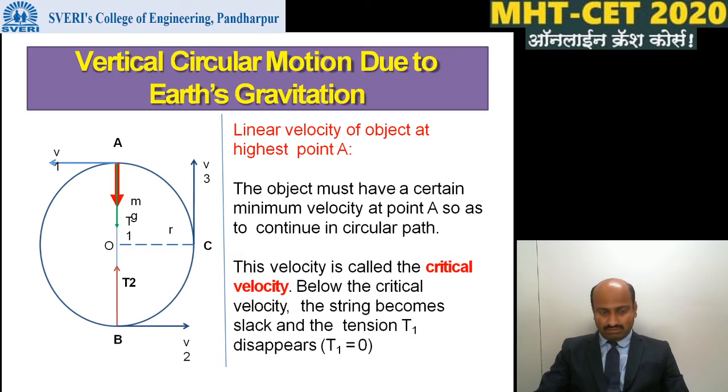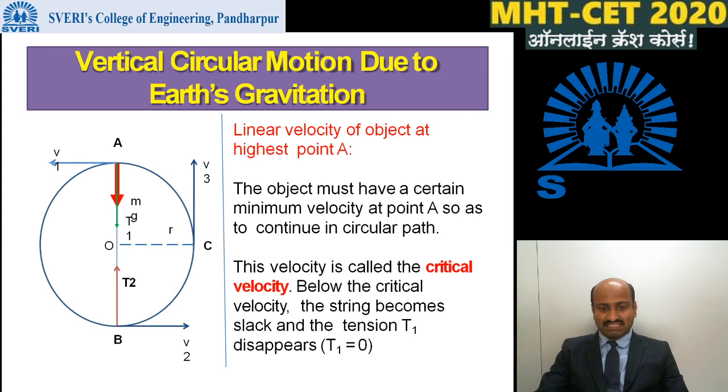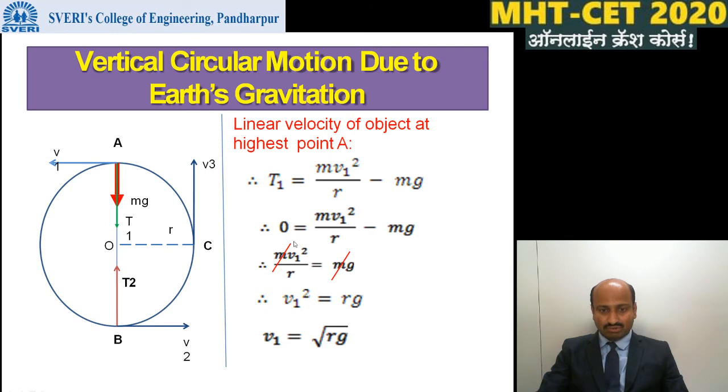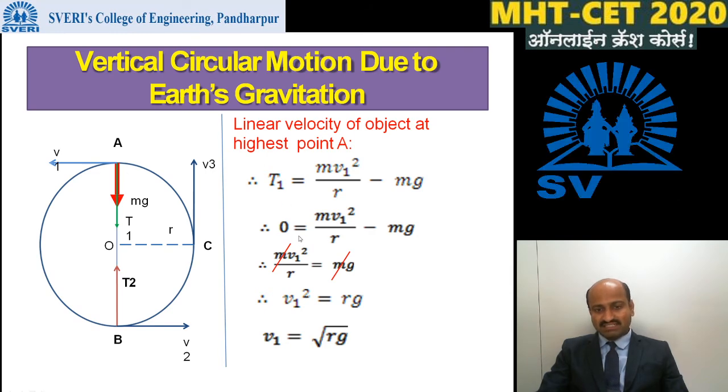If the velocity of the object is below the critical velocity, then the string becomes slack and the tension T1 disappears, that is T1 is equal to 0. Therefore the equation becomes 0 is equal to m v1 square divided by r minus mg, and finally the velocity becomes v1 is equal to square root of rg.